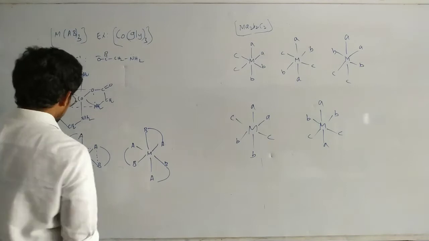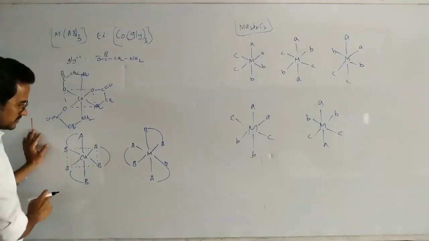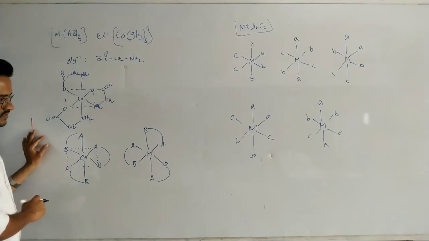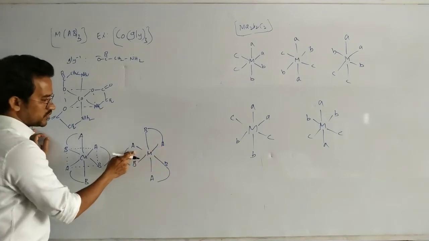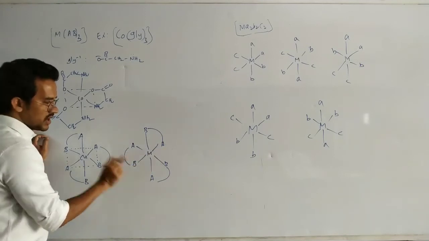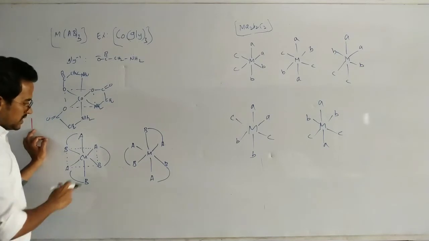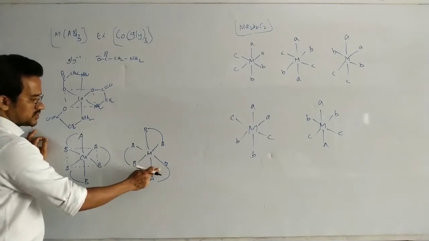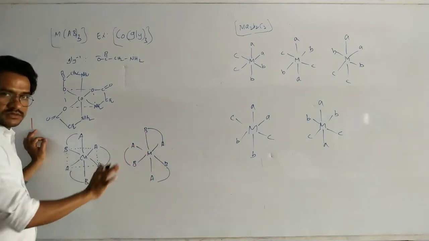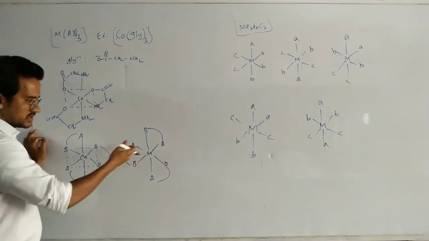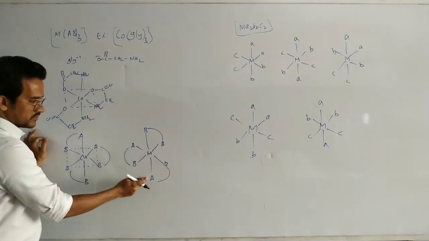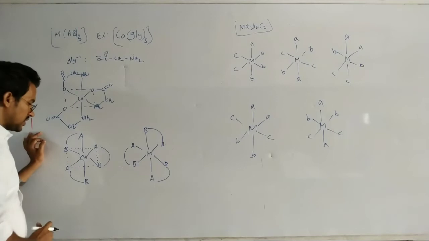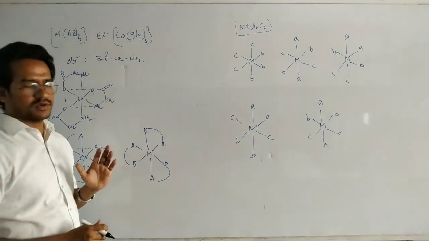Here in this case, AA cis position, AA trans position. Here AA cis position, AA cis position, here AA also cis position. Here BB trans position, BB cis position. Here BB cis position, here BB cis position. No trans, all are cis actually. You can see this: cis position and cis position, here trans position, cis position. That's it. It is one isomer and it is one isomer.